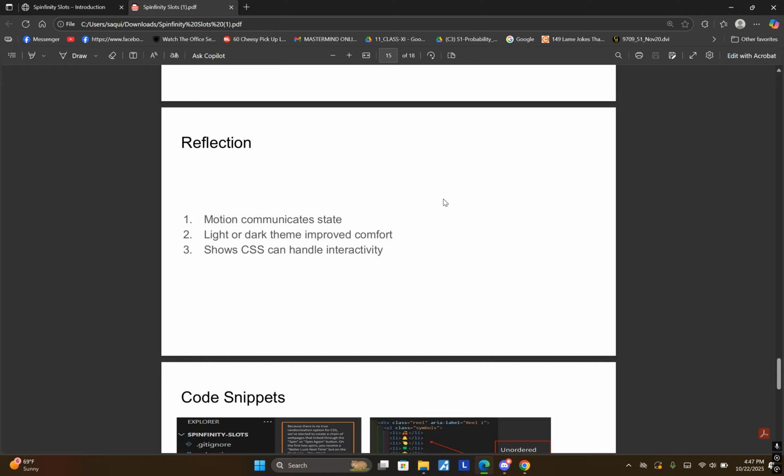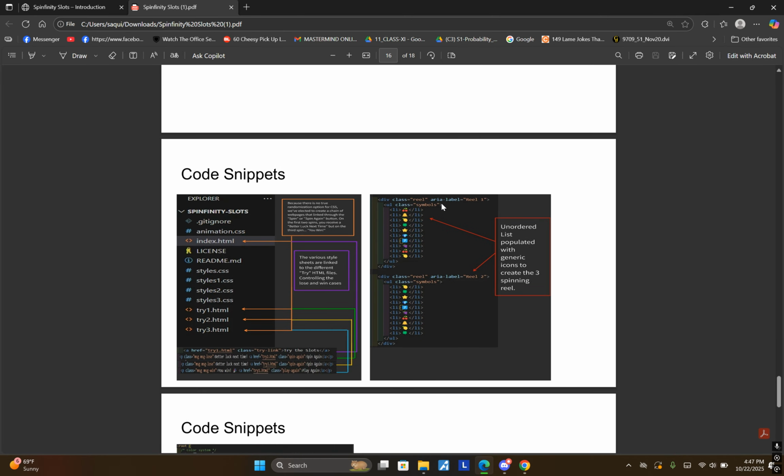Another thing that we noticed going through the project is that CSS and HTML alone cannot handle pure randomization, and that JavaScript would have definitely made this project a lot easier. But we learned all that while we were building the code. And then I'm going to go into some code snippets down below just to show you a bit of the code. And I might actually take over here.